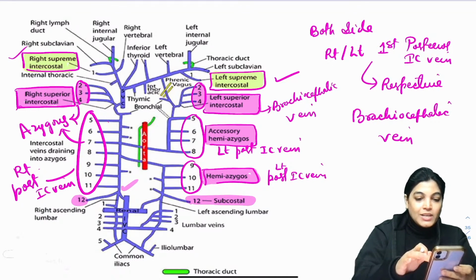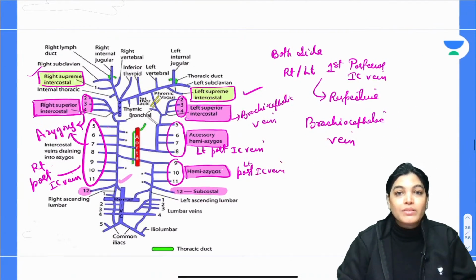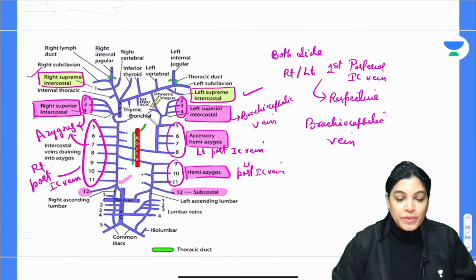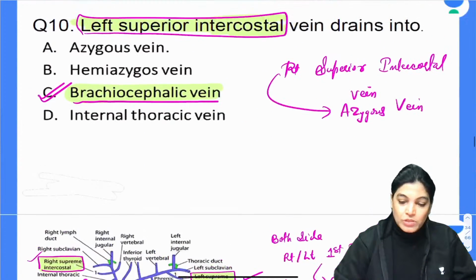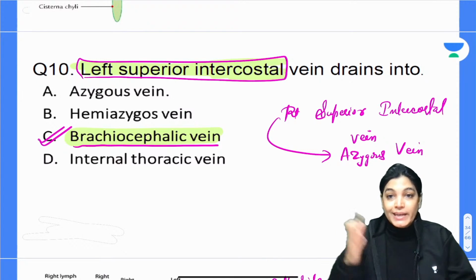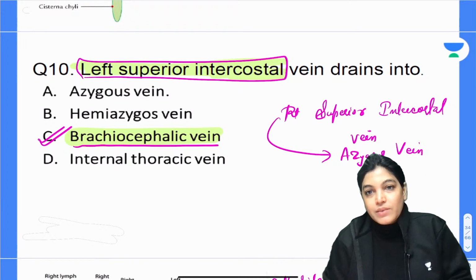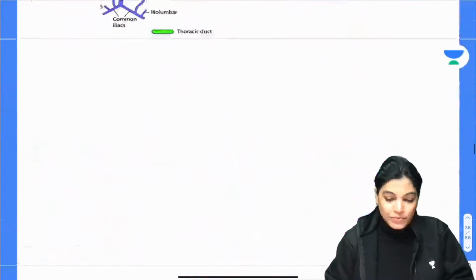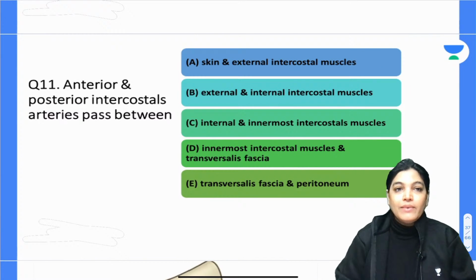Rishi, Tejashri, everyone, is the concept of the drainage of the posterior intercostal vein clear on the right and left side? Please let me know so that I can proceed to the next MCQ. Is it okay? Can we proceed to the next MCQ? The concept of posterior intercostal vein drainage: how many posterior intercostal veins are there? There are 11 posterior intercostal veins, and we have discussed all the drainage. If you have any doubt and want me to repeat, okay Tejashri, it's okay. So let's move on to the next one.